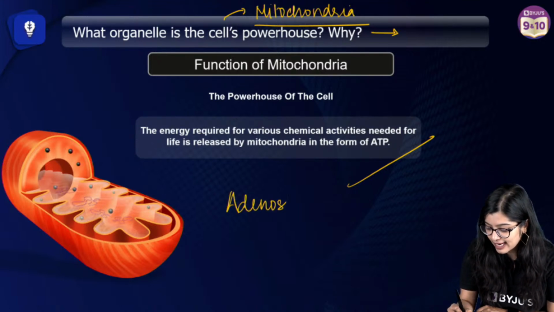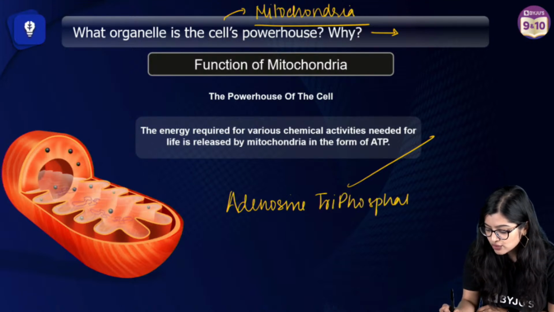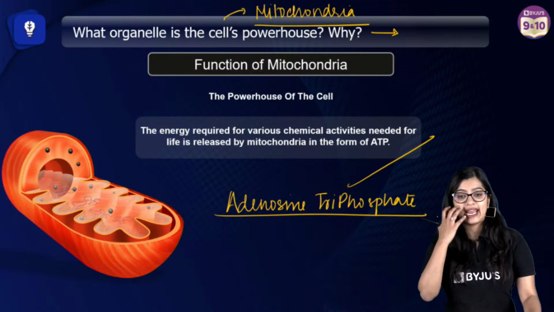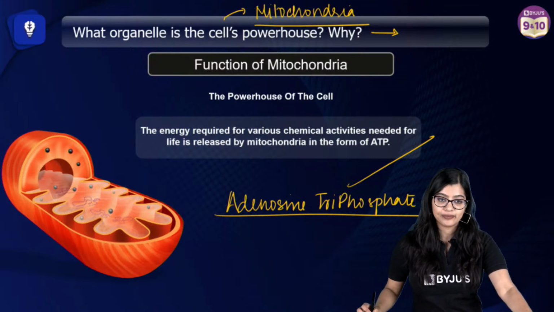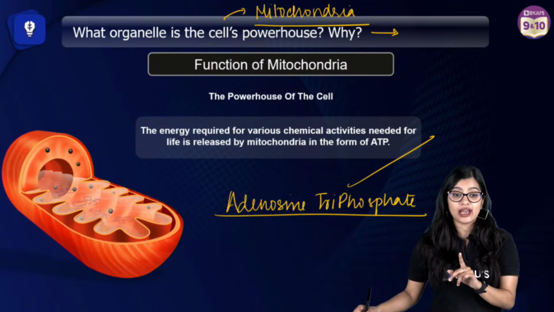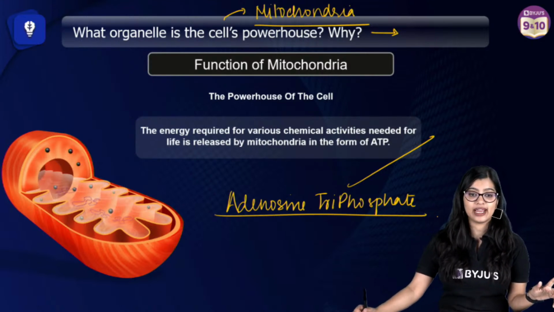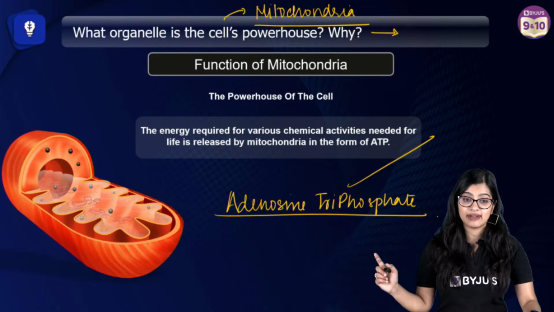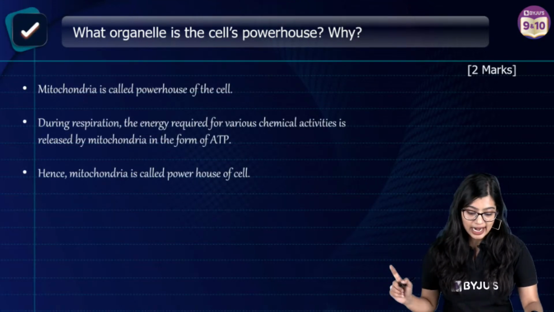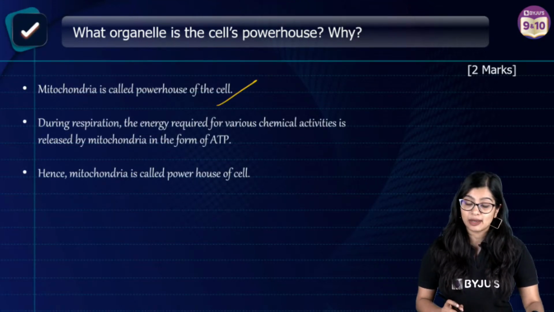That is nothing but adenosine triphosphate, right? So we see that it helps in the production of ATP. Very, very good. What if there was no mitochondria? If mitochondria is not there, then energy production will get hampered, right? So which is why we see that they are very, very important for the same. So when you're writing it down, mitochondria is the powerhouse of the cell.